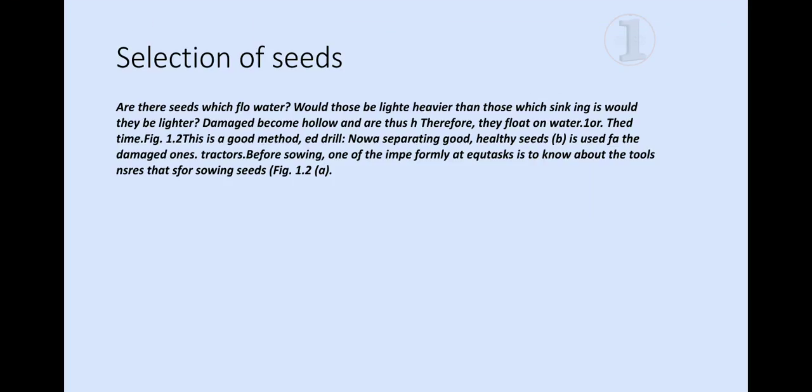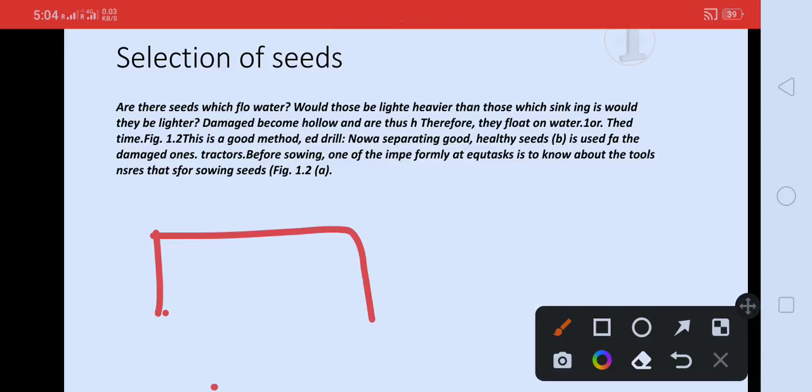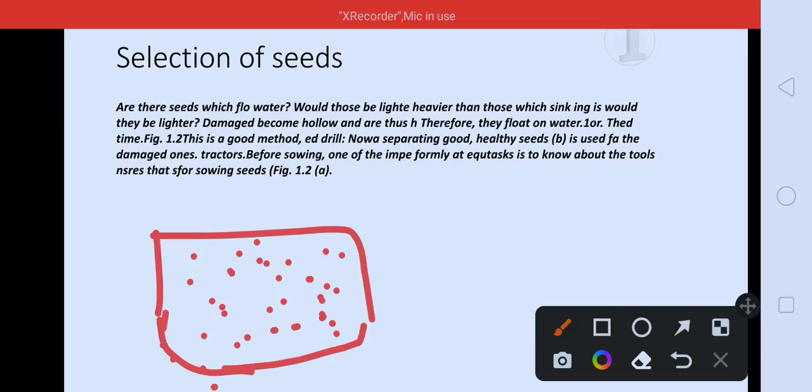Next, how can we select the seeds? Now, for example, this is the farm. If we grow these seeds like this, no issues. But what is the disadvantage of this? For example, these two together, these two together.